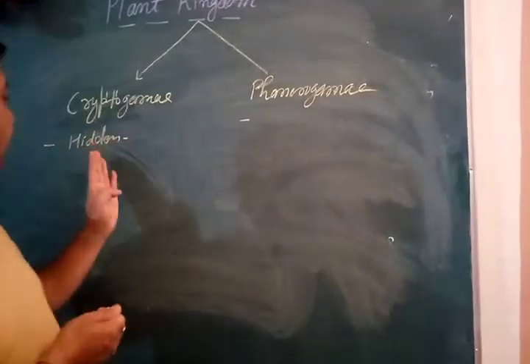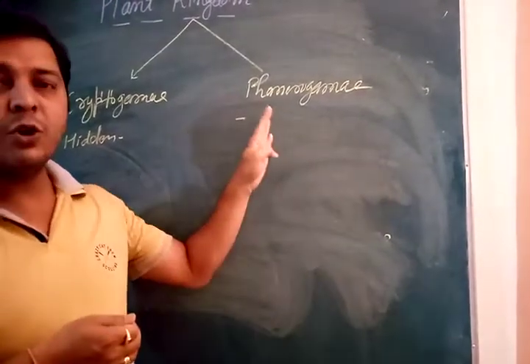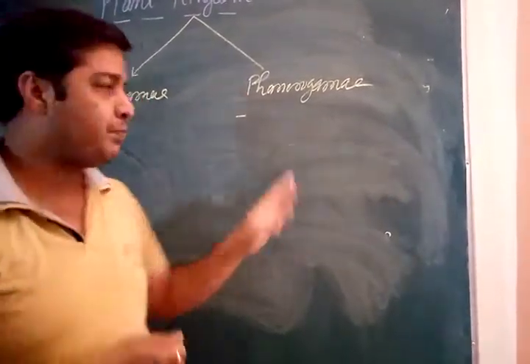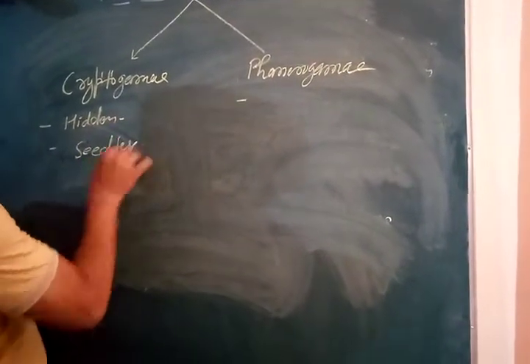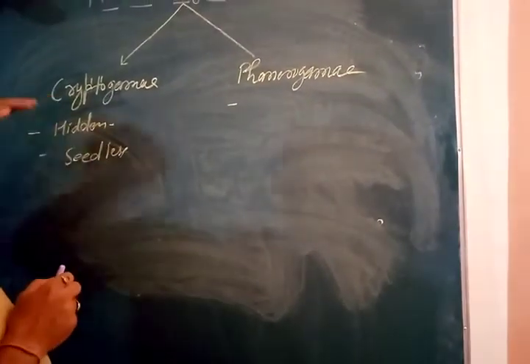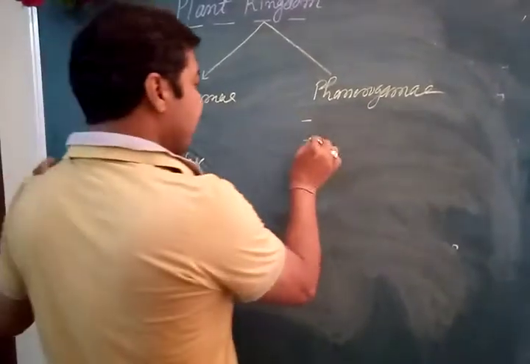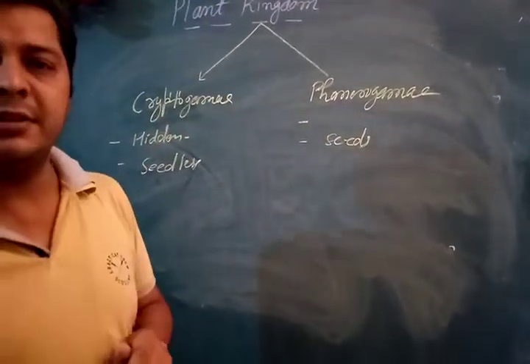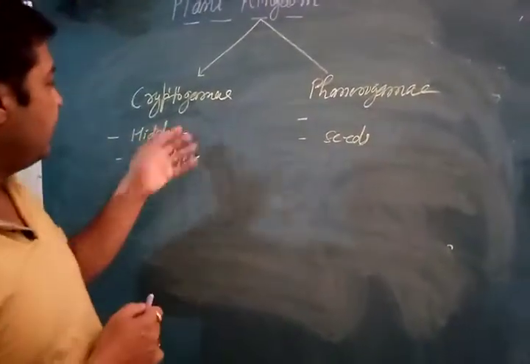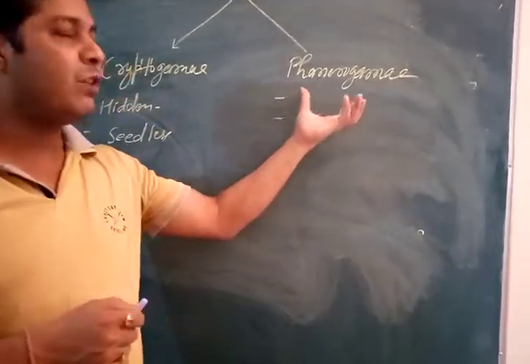If we compare with cryptogams, sex organs are very clear, not hidden, and more functional. Cryptogams are seedless. Whatever plants come in this category, they do not produce seeds. But in phanerogams, seeds are present. Clear? I mean to say, cryptogams come in the category